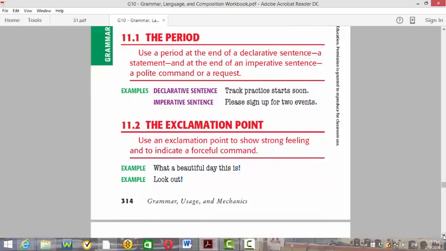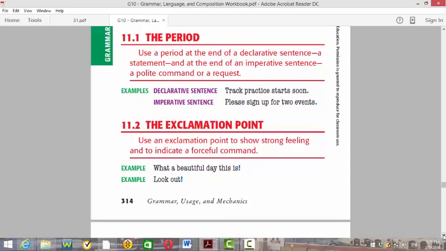Here we go with the first point in this lesson. It's the period. And just a reminder, of course, that we put a period at the end of declarative sentences or imperative sentences. The exclamation point, we put it at the end of exclamatory sentences, like, what a beautiful day this is, or look out.